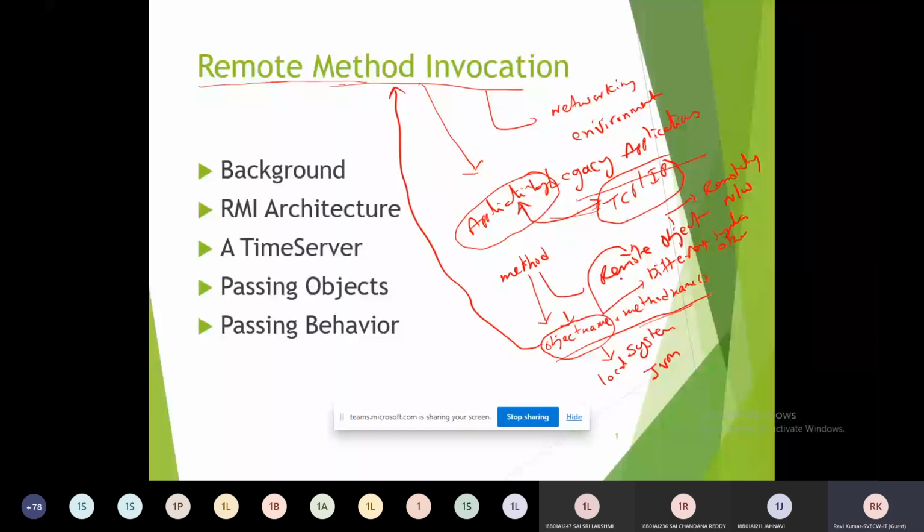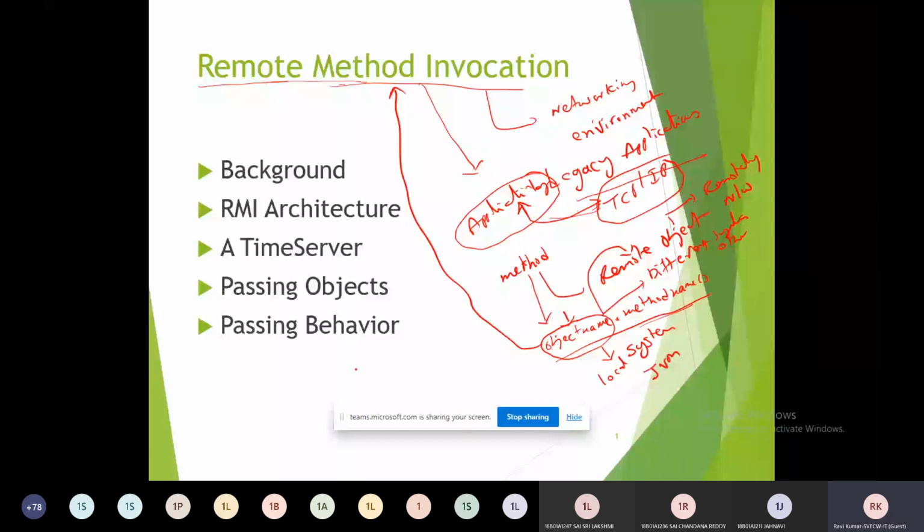Normal local method invocation is where the object we use to make the method calls is running in the same JVM, but a remote object is the object we use in the application to make method calls that is running in a different JVM.